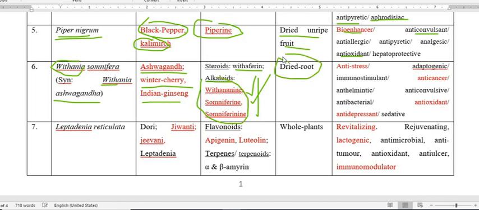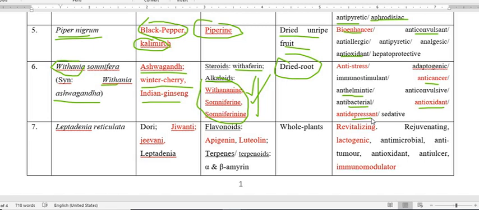the dried root part, and they also possess various therapeutic efficacy like anti-stress, anti-stimulant, anti-cancer, also against helminths, so anthelmintic, also against bacteria, antibacterial, also reduces oxidation, so antioxidant, and also reduces depression, so antidepressant. So these are the various pharmacological activities Withania somnifera has, and the common name is